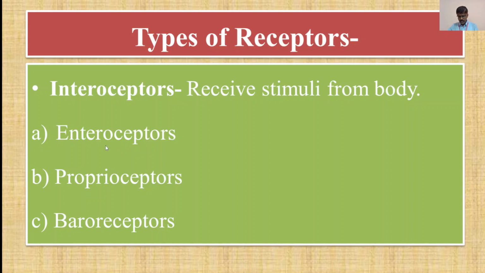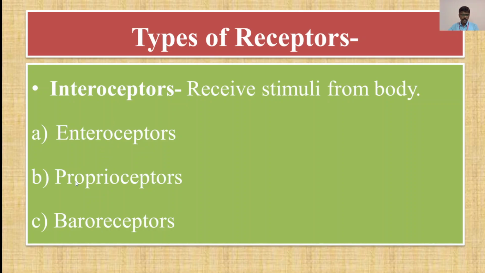Their origination is from internal body organs, and they are sensitive to stimuli coming from internal organs like hunger, thirst, pain, and osmotic change, etc. Then proprioceptors are located in joints, muscles, and tendons, or arise from them, and they detect changes in the movements of joints, tendons, and muscles, then pain, tension, and are sensitive to vibrations.